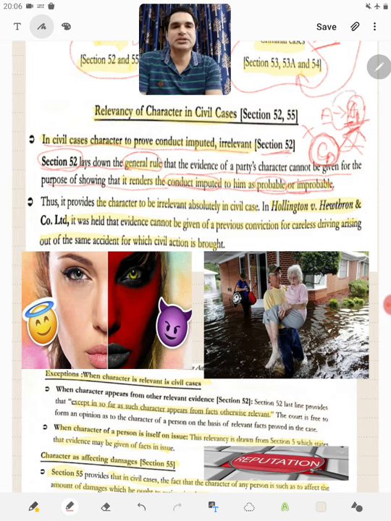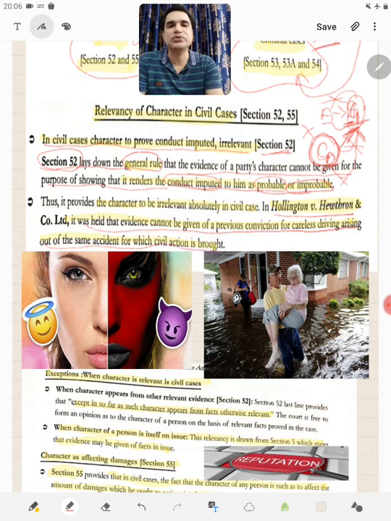That is, we cannot prove the character of a person and, based on that character, conduct can be imputed. In Hollington versus Hawthorne, it was held that evidence cannot be given of previous conviction for careless driving arising out of the same accident for which civil action is brought.